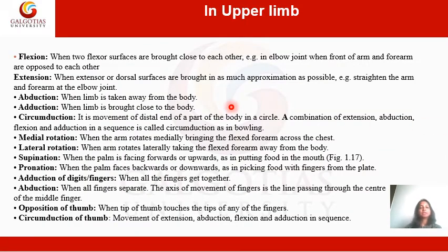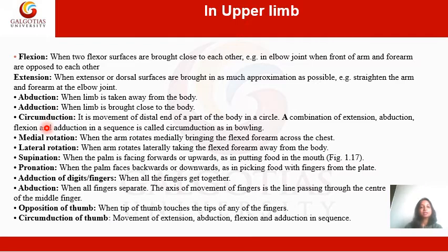Now the movements in the upper limb, like I told you, flexion occurs when two flexor surfaces are brought close to each other. Example, in the elbow joint, when the front of the arm and the forearm are opposed to each other. Then there's extension, when the extensor or dorsal surfaces are brought in approximation, that is when they straighten out the arm. Abduction. When the limb is taken away from the body, it is referred to as abduction. When the limb is brought close towards the body or close to the trunk, that is referred to as adduction.